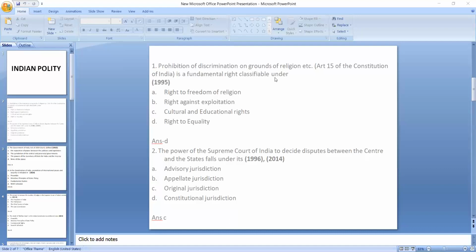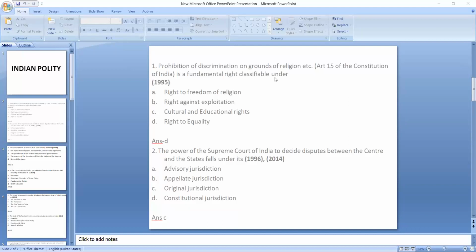Then obviously in the central government part, you will study about the parliament, and in the state government part, you will get to know about the state legislature. Here you will have to know about the composition, mostly. Organization of the legislature, you must know. Then the composition, then the duration of the houses.